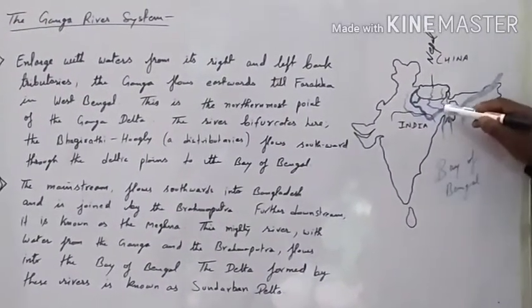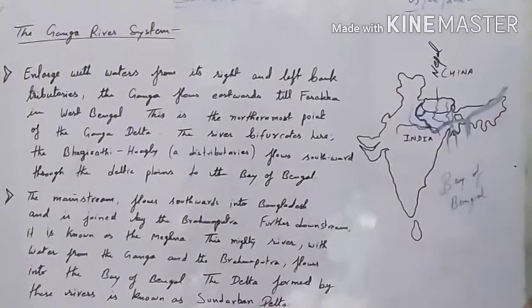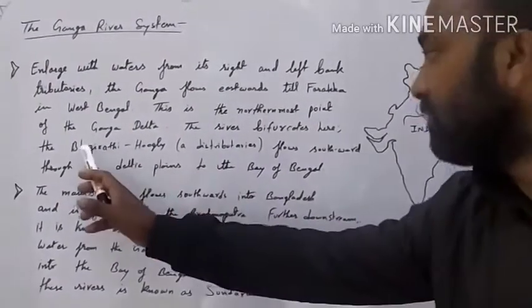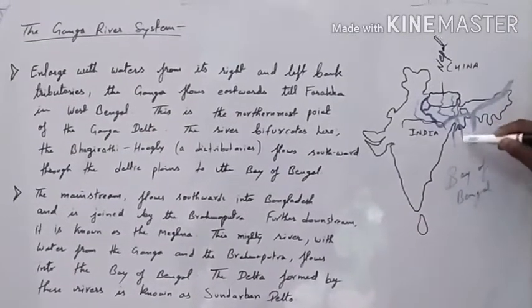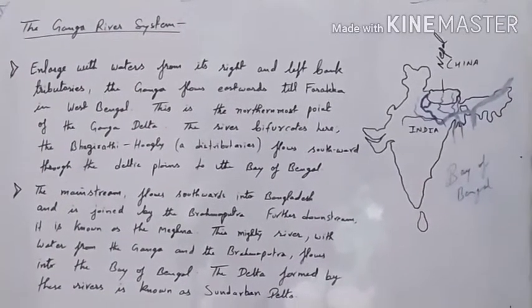So here when it bifurcates, it gives birth to two distributaries, that is Bhagirathi and Hooghly. These two rivers flow downward, that is southward, and enter the Bay of Bengal.